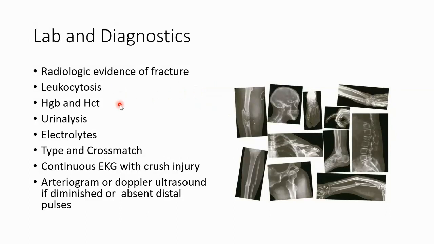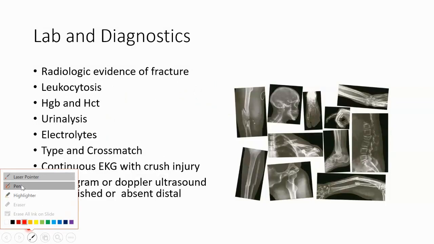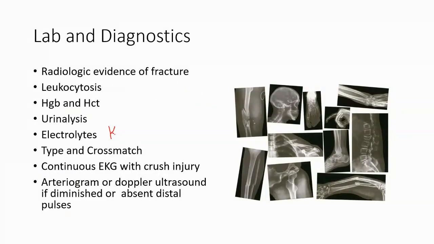Leukocytosis in response to trauma. Hemoglobin and hematocrit, so we can monitor blood loss from the fracture site. Urinalysis for somebody who has a crush injury, to check for myoglobin, and we'll talk about that coming up. Electrolytes, especially potassium, as when somebody has a crush injury, the cells get crushed and smashed and they open up. Remember, the inside of this cell has a lot of potassium in it. So we want to be concerned about hyperkalemia when we have somebody who has a crush injury.